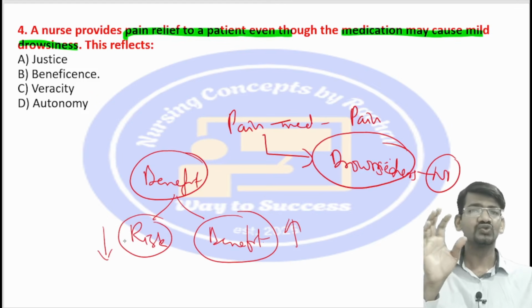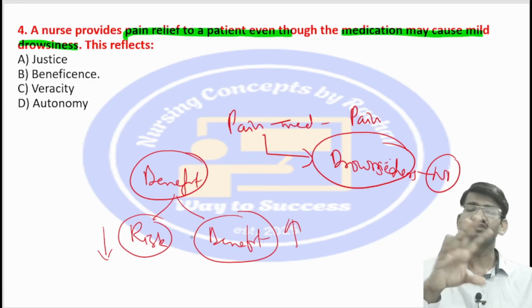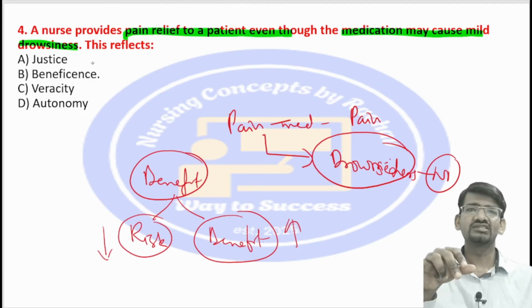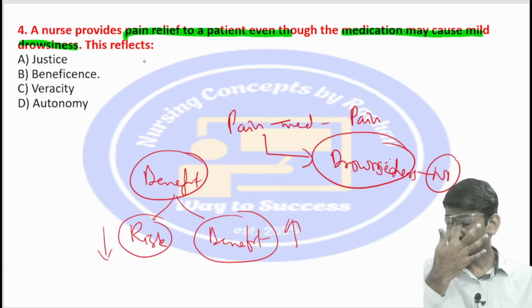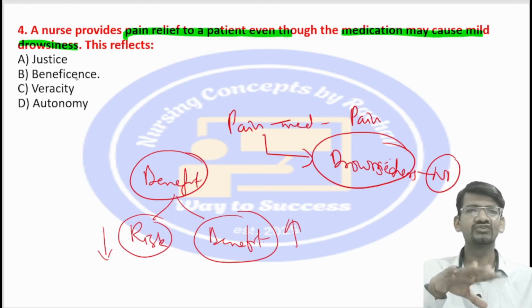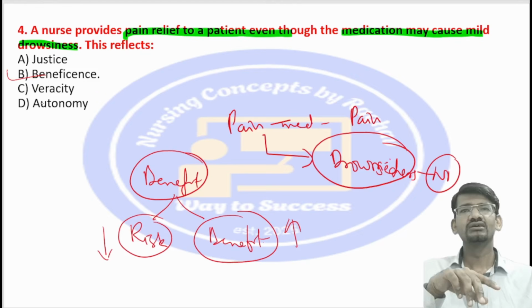So always think of these two components when you are considering beneficence. See, justice doesn't come here because there is no comparison or multiple options over the patient care. Then veracity, telling the truth; she is not giving any information here. Autonomy, the patient is not making any decision here, so the right option will be beneficence.